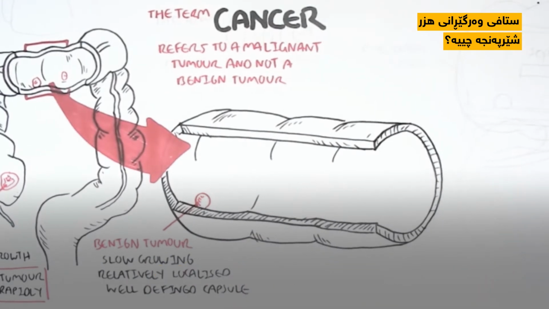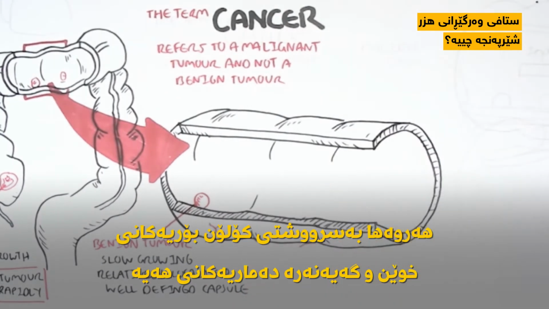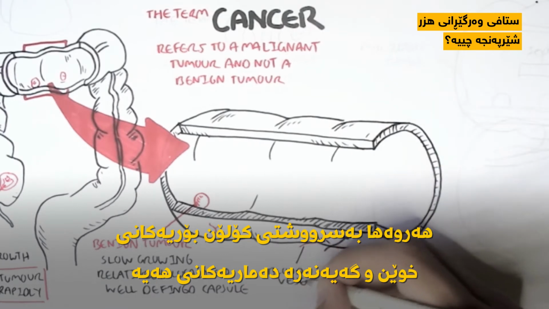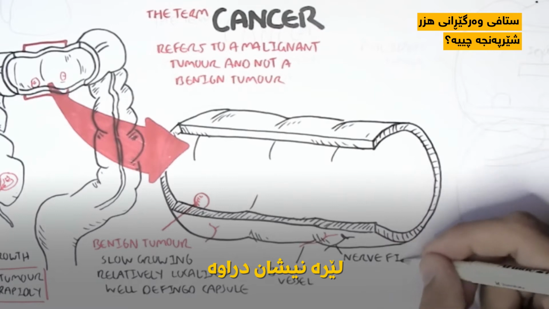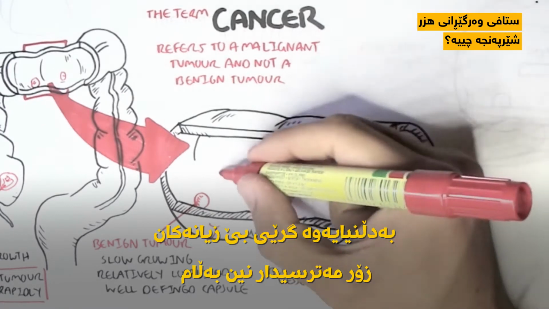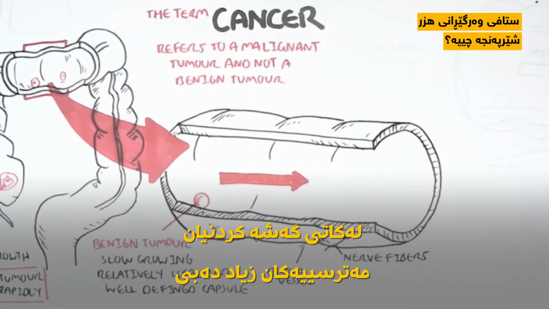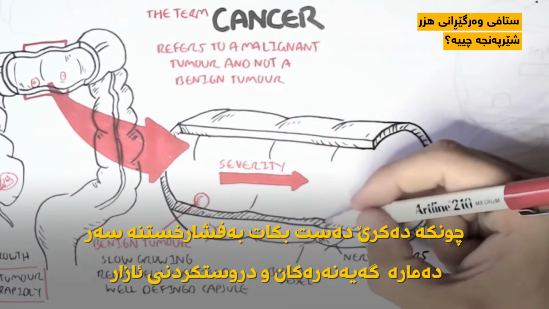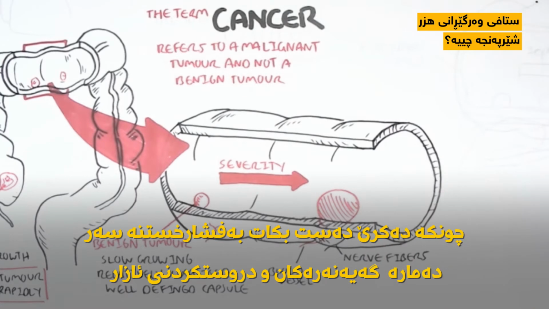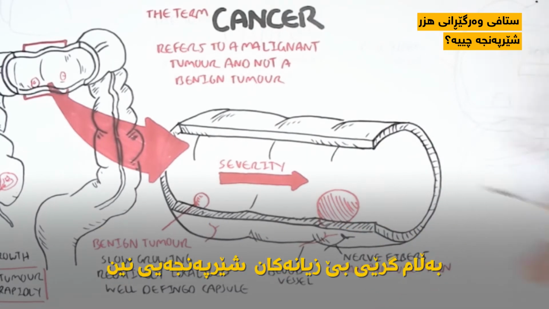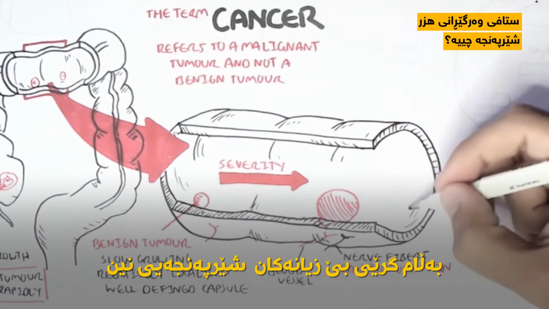The colon naturally has a blood supply and nerve innervation, shown here. Of course, a benign tumor is not very dangerous, but as it grows, it can increase in severity because it can start pressing against nerve fibers, for example, and can produce pain. But other than that, benign tumors are not cancerous.